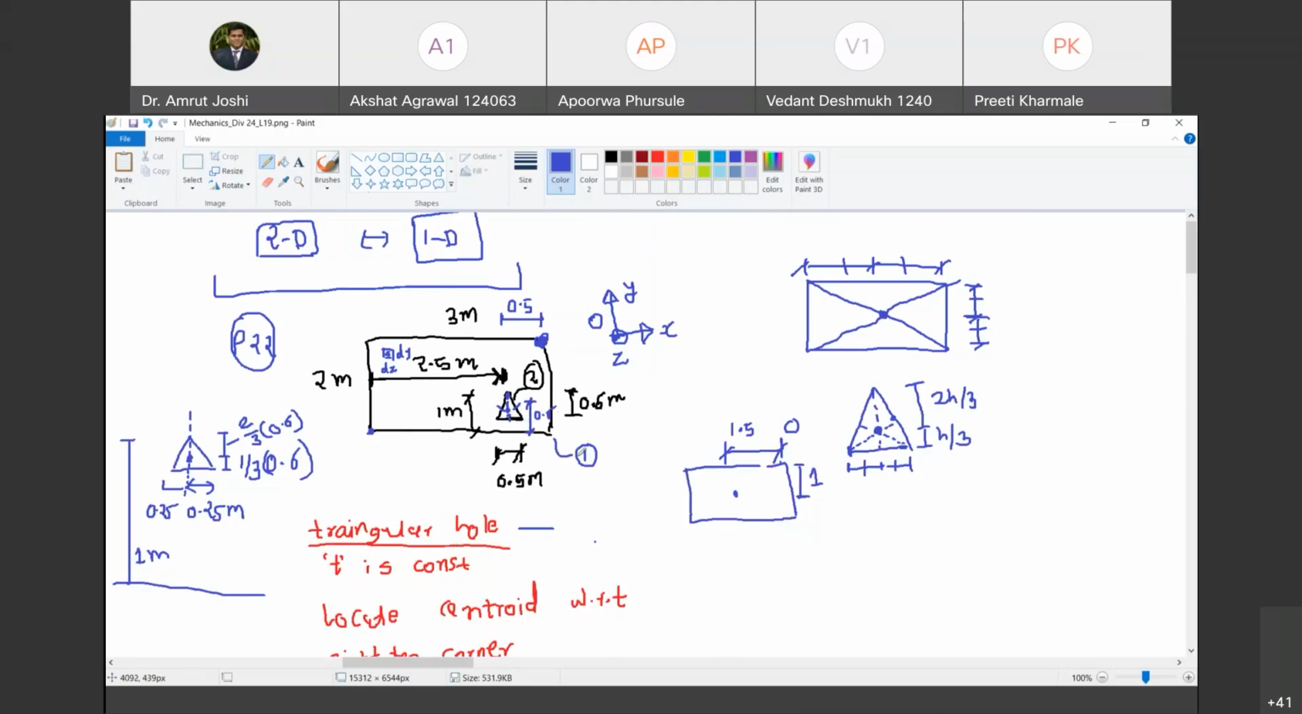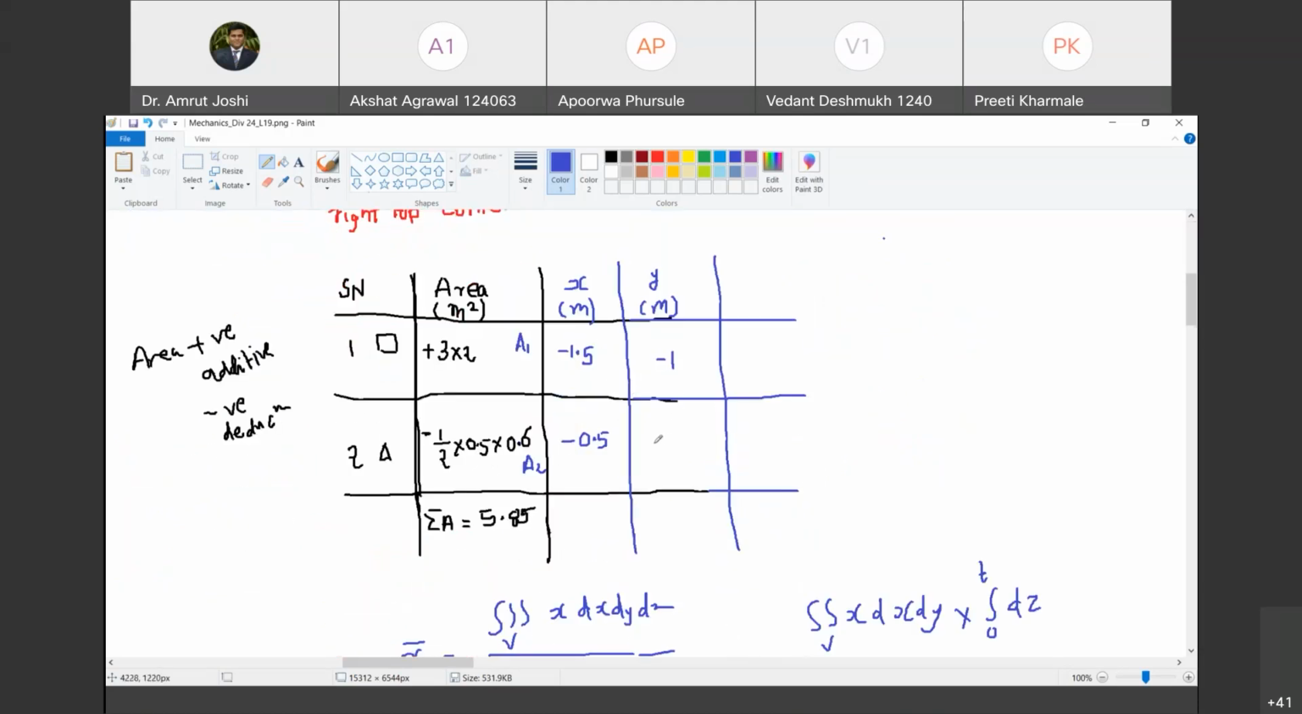Yes, sir. This distance is 0.6. So as this distance is 0.6, where does it lie with reference to O? Total distance is 2 meter. 2 minus 0.6. So how much? 1.4. So therefore, centroid of this triangle lies at a distance of 1.4 meter downwards from O. Do you agree with me? Yes, sir. So what should I write y as? Minus 1.4. Happy? Yes, sir.